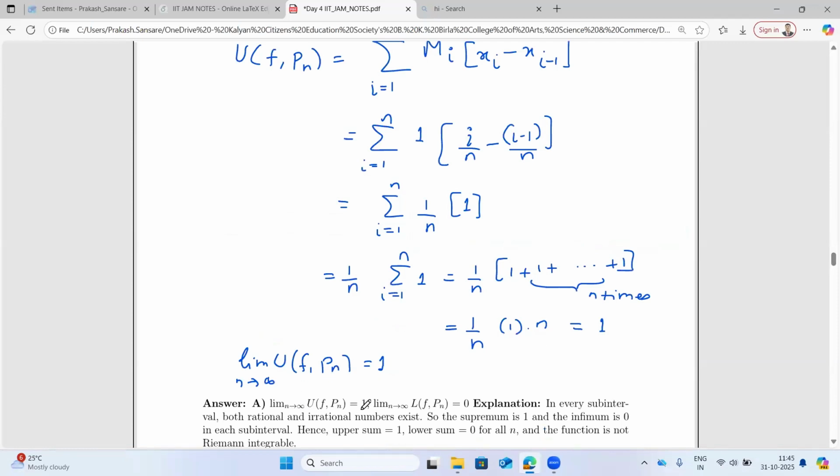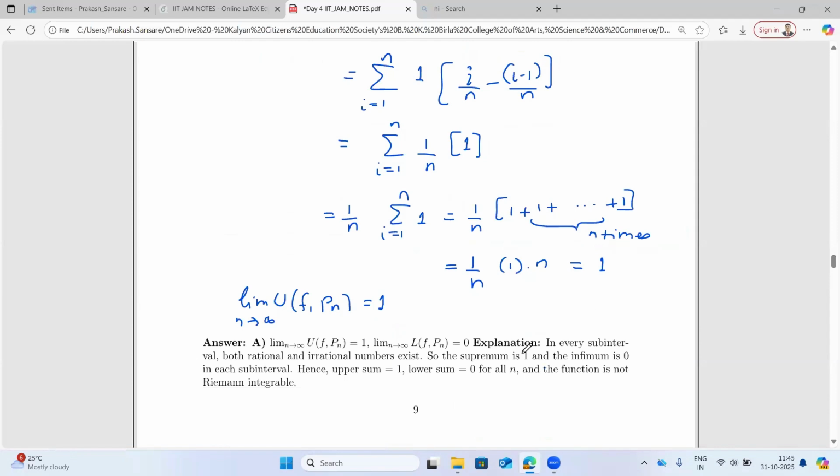I think, yeah, A. So I have given a small explanation here. In every subinterval, both rational and irrational numbers exist. So the supremum is 1 and the infimum is 0 in each subinterval. Hence, you can get it. That is not a difficult part.